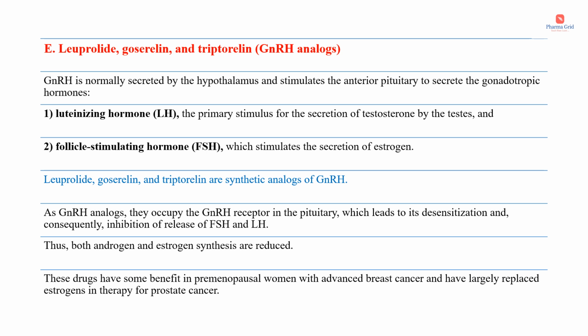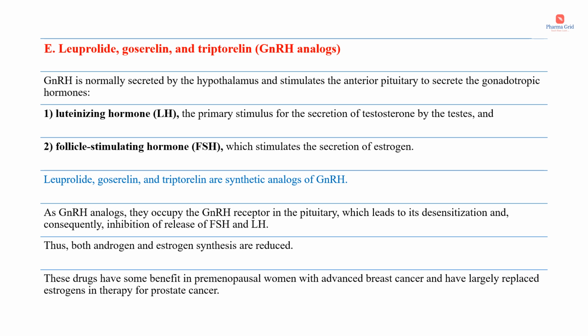LH means luteinizing hormone, the primary stimulus for the secretion of testosterone by the testes, and FSH, which is the follicle stimulating hormone, which stimulates the secretion of estrogen. Leuprolide, goserelin and triptorelin are synthetic analogs of GnRH. As GnRH analogs, they occupy the gonadotropin releasing hormone receptor in the pituitary, which leads to its desensitization and consequently inhibition of the release of FSH and LH.